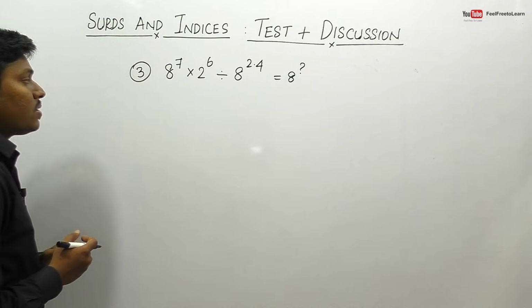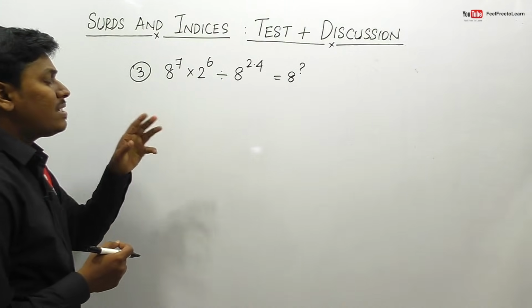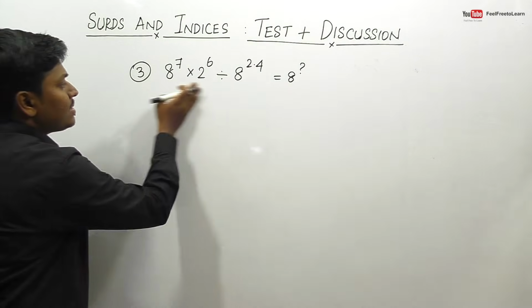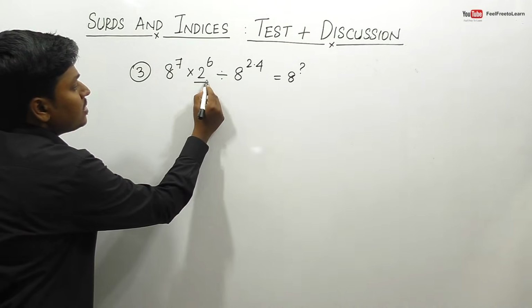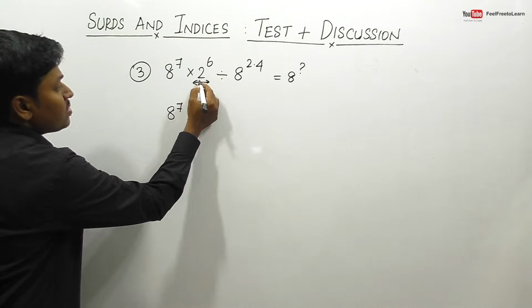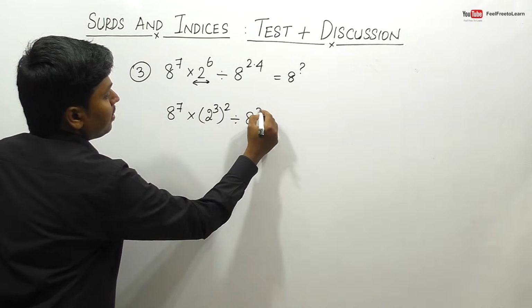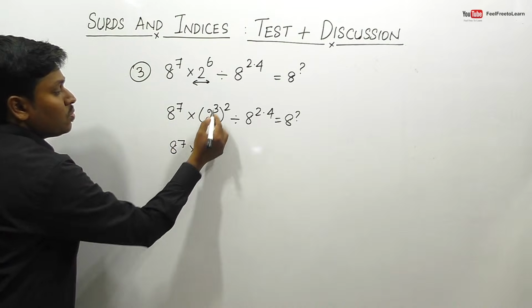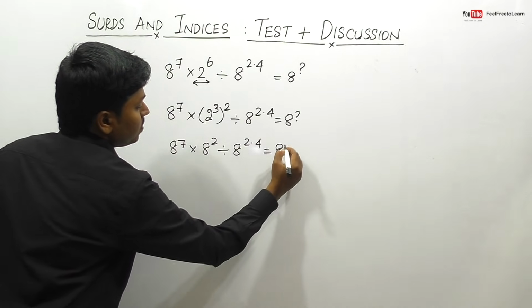Question number 3. 8 power 7 into 2 power 6 division 8 power 2.4 is equal to 8 power question mark. So friends, we need to convert this left hand side expression in terms of 8 power something. The only target is we need to convert this 2 power 6 in terms of 8, right? So this can be written as 8 power 7, and 2 power 6 can be written as 2 cube whole square, division 8 power 2.4 is equal to 8 power question mark. 2 cube will be 8, so 8 square division 8 power 2.4 is equal to 8 power question mark.